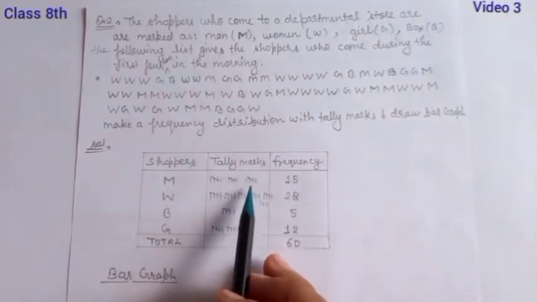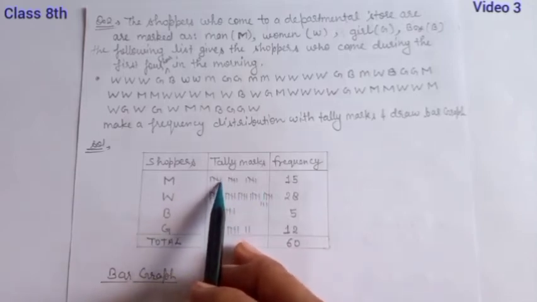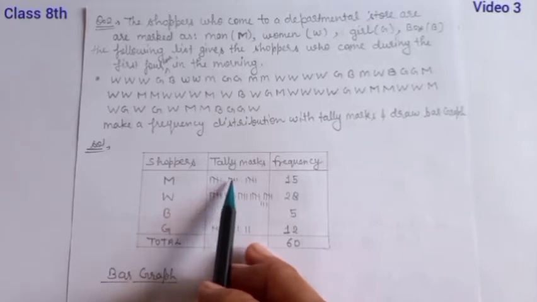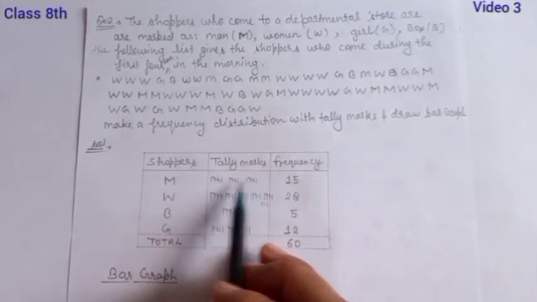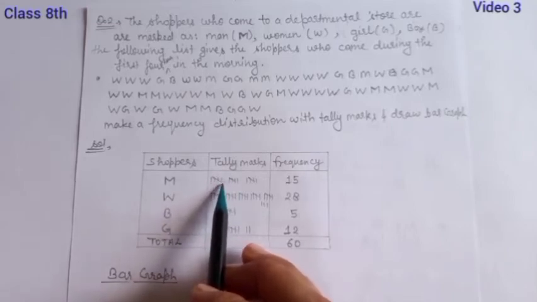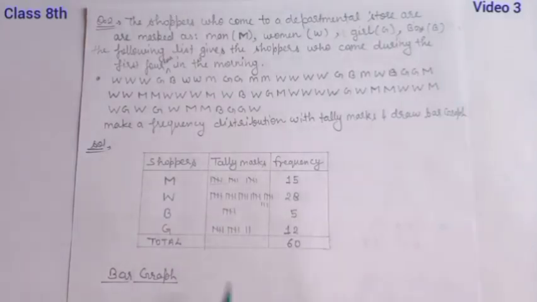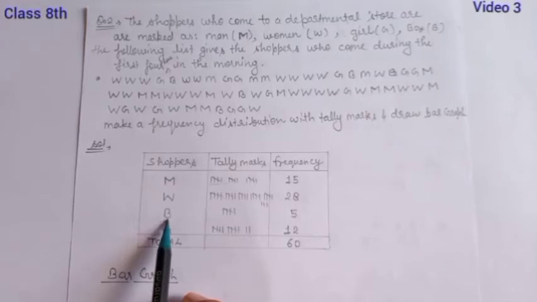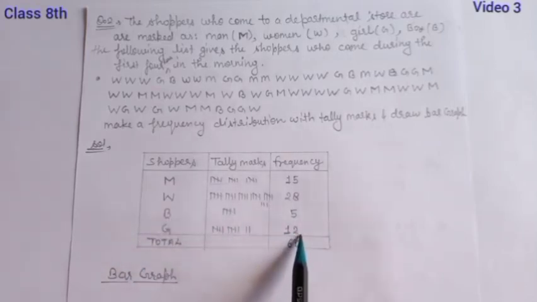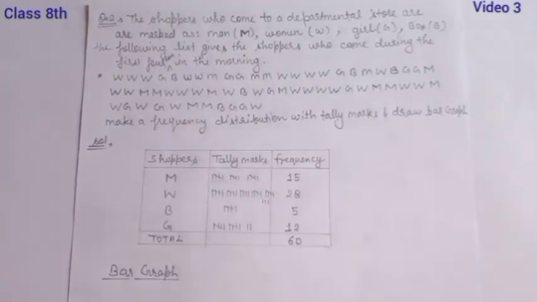As you know how to mark tally marks, first we draw 4 bars vertically, then the fifth oblique across them, so each group represents 5, then 10 and then 15. Similarly you can draw all. The number of women is 28, boys are 5 and girls 12. So overall 60 shoppers come to the departmental store.